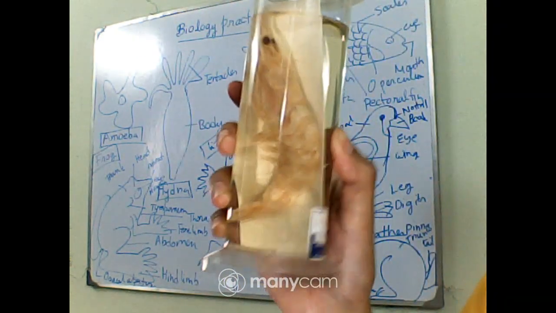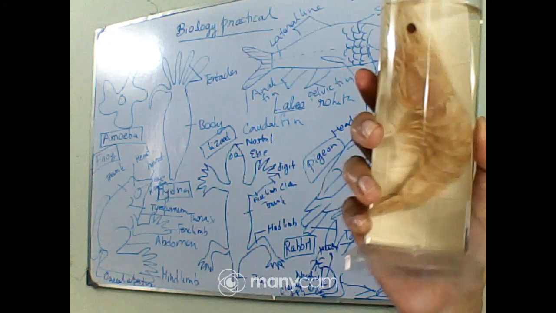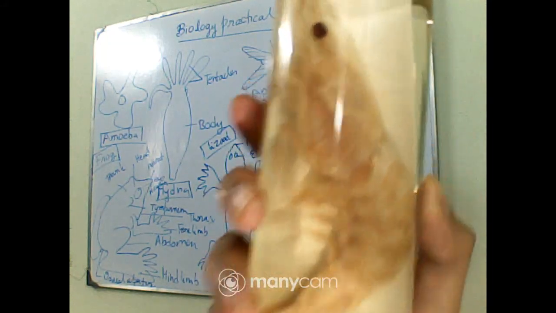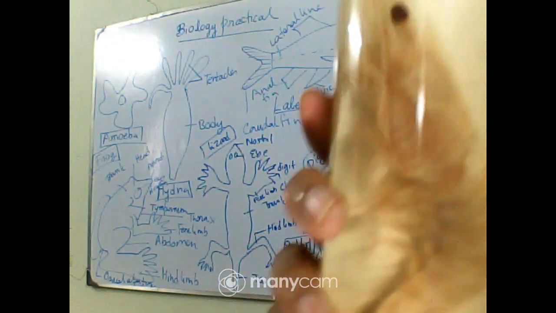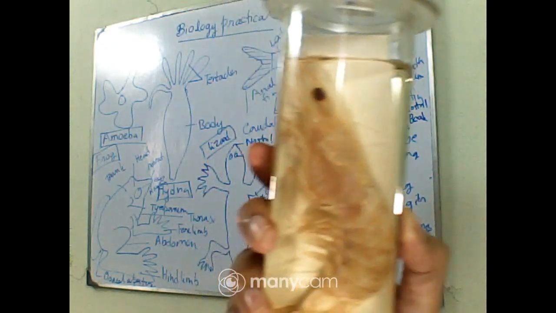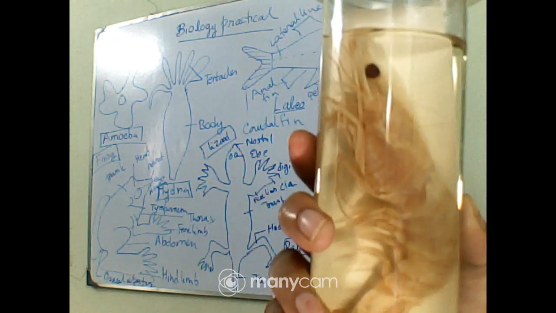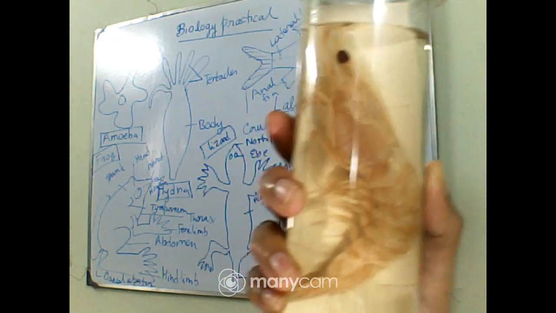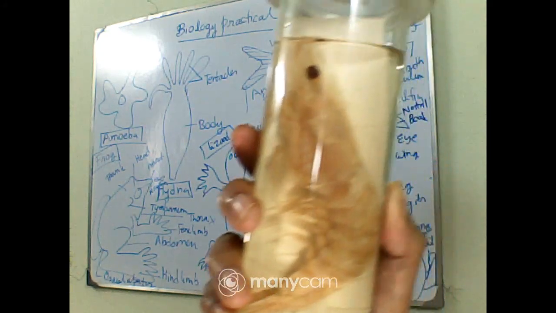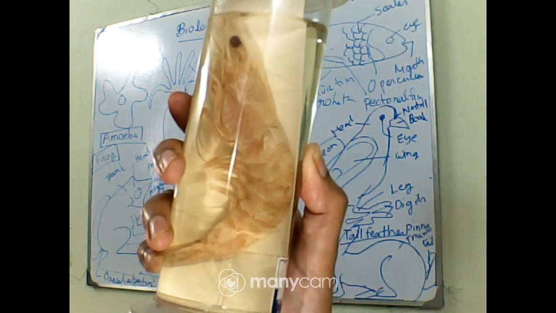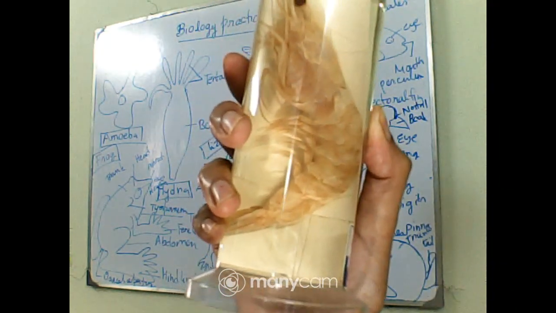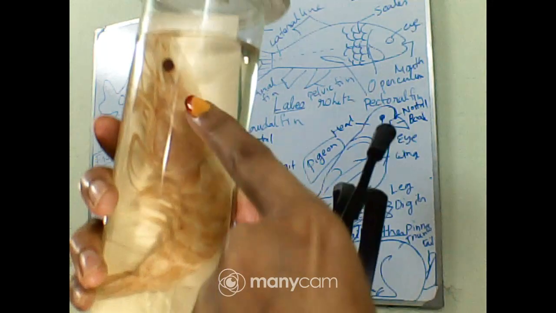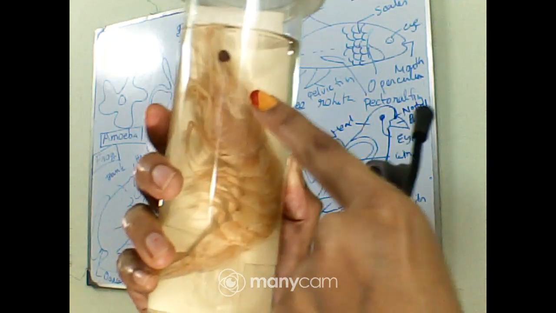I think all of you have seen and all of you have eaten also. So this is the prawn, and it is also coming under the kingdom Animalia and phylum Arthropoda. You can see, but from the prawn you need to know some special structures which are present in their body. It is slightly brownish in color, spindle shaped and curved body they are having, and this portion is called as cephalothorax, and it is covered by a hard covering which is called as carapace.